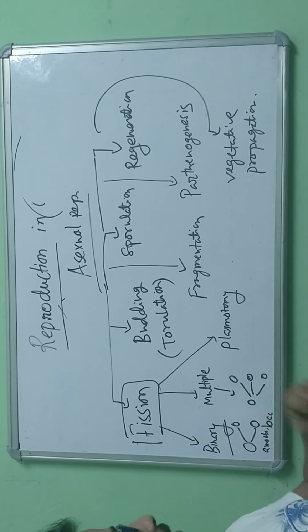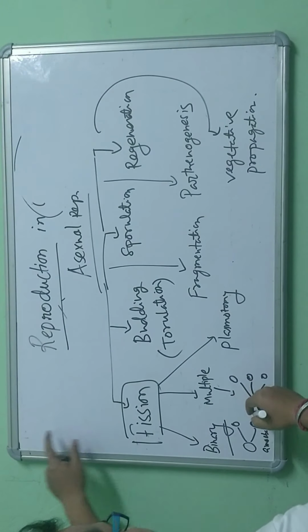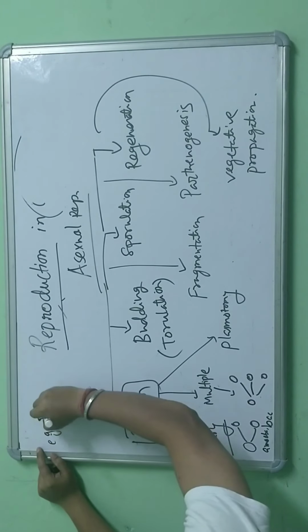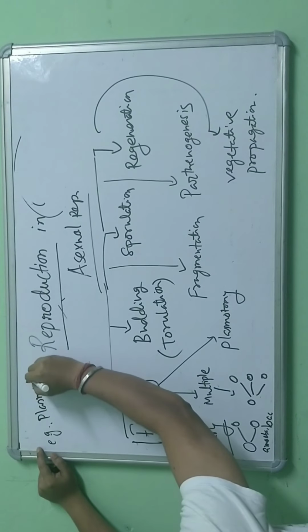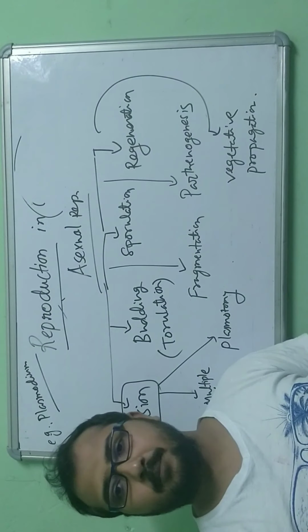An example of multiple fission is Plasmodium, a protozoan which is responsible for malaria.